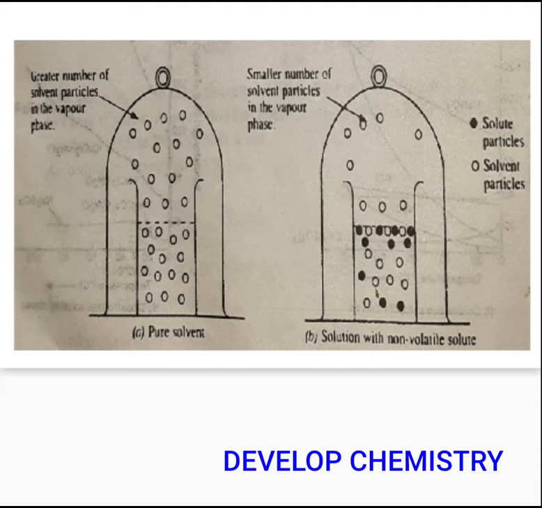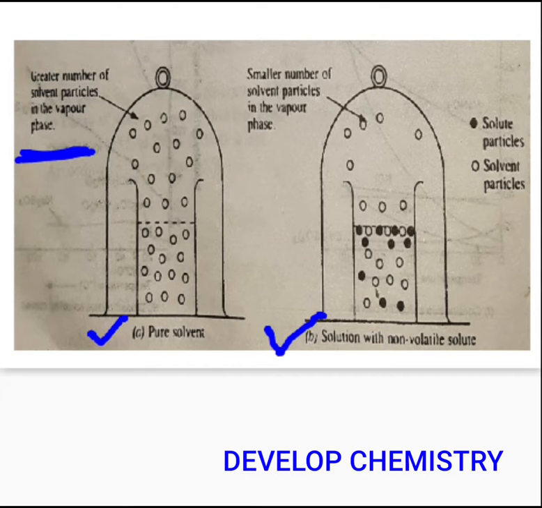The A part is for the pure solvent and B is for the solution with a non-volatile solute like sugar. See A part first. When you are taking a pure solvent and heating it, and you keep the bell jar over it, what will happen? The solvent particles will go on escaping, or will be getting converted into the vapor phase. So there will be a greater number of solvent particles in the vapor phase.